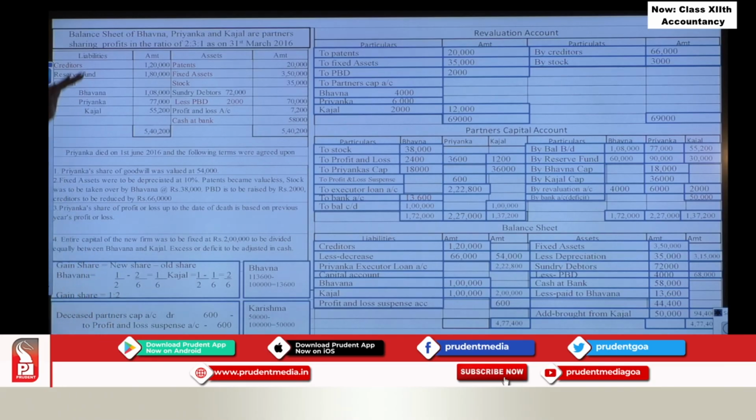So here we have covered all the adjustments, we have covered all the items from the balance sheet. So here we finish the third problem of the 10th.